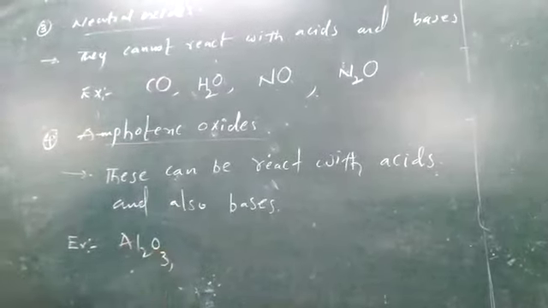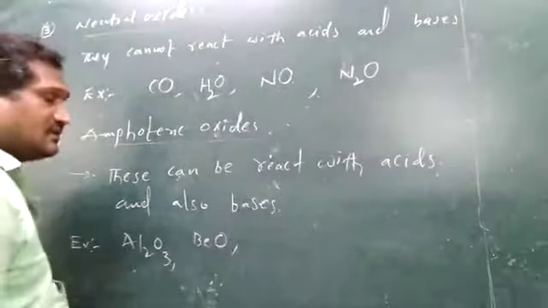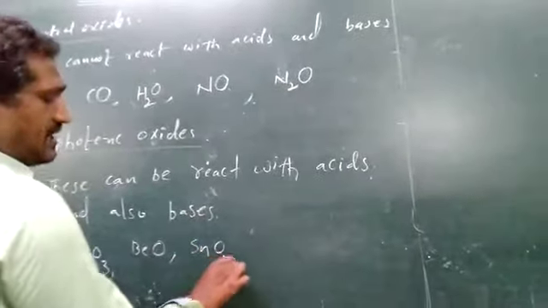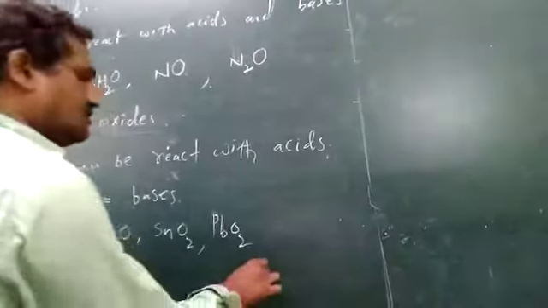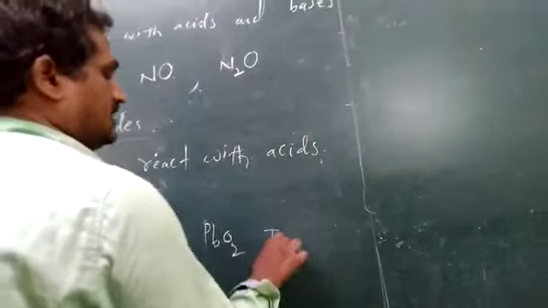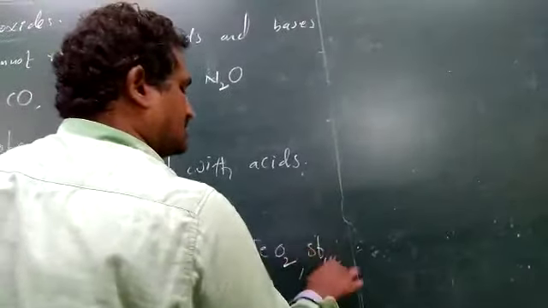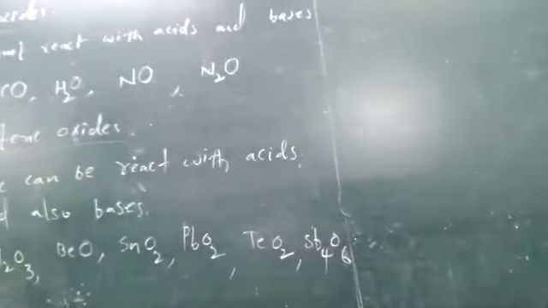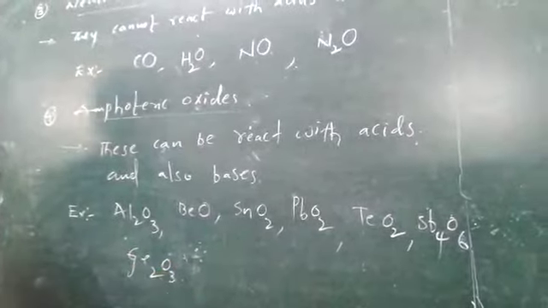aluminum trioxide, alumina, and beryllium oxide, and also fourth group elements, tin dioxide and lead dioxide, and also tellurium dioxide, antimony trioxide and germanium trioxide.